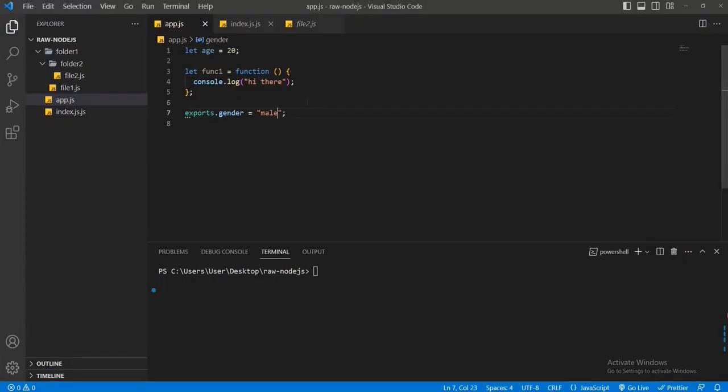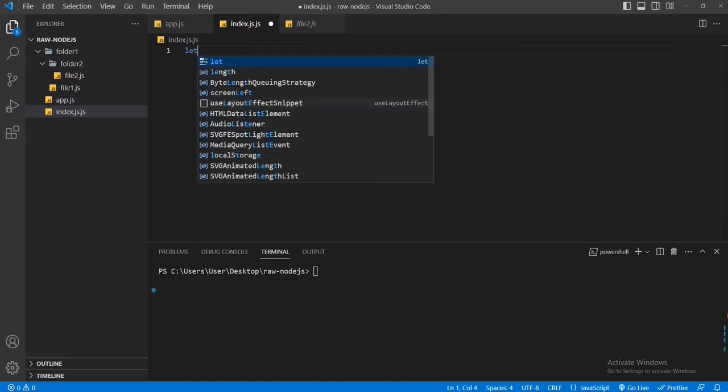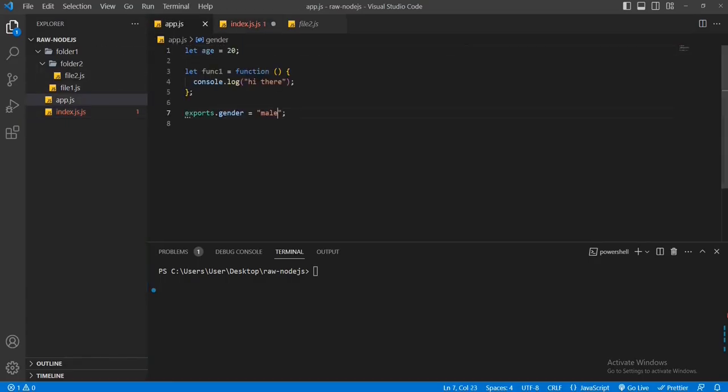Now again go to the index.js file, remove all, then I will use the let or const or var keyword. Then I will set a curly bracket. Within this curly bracket, I will set the import name. In this case, the import name is gender. Keep in mind, in named export, it has to be the same name that you have set here. In our case, I have set gender here.